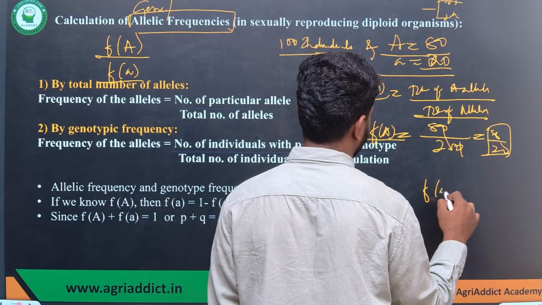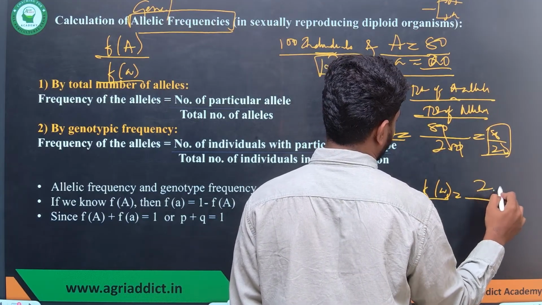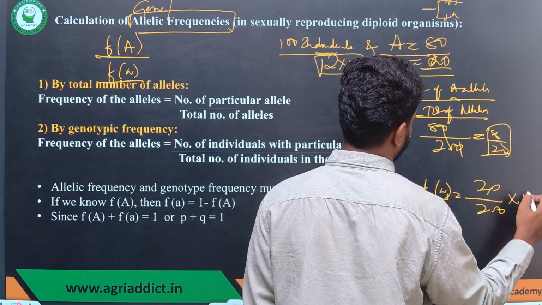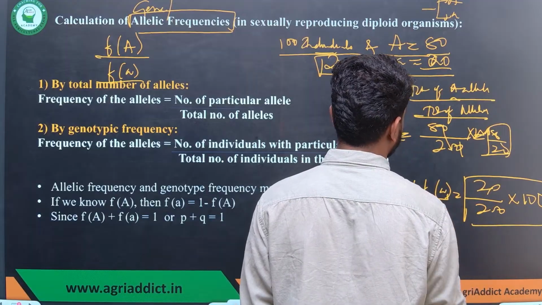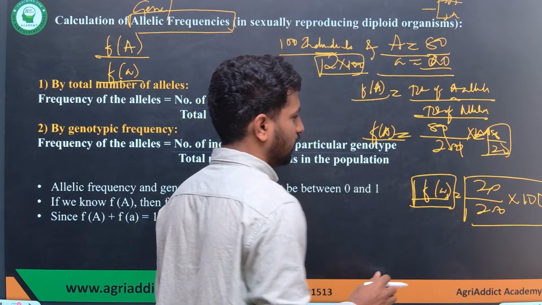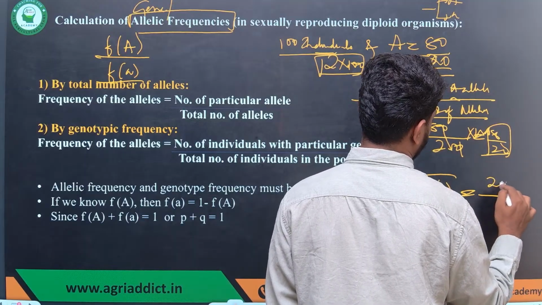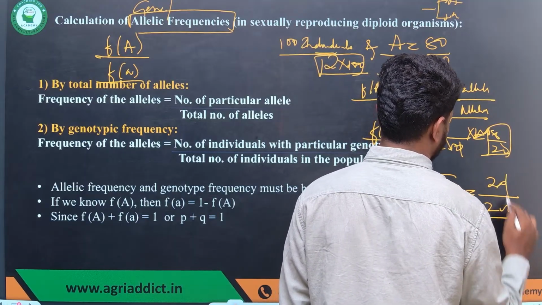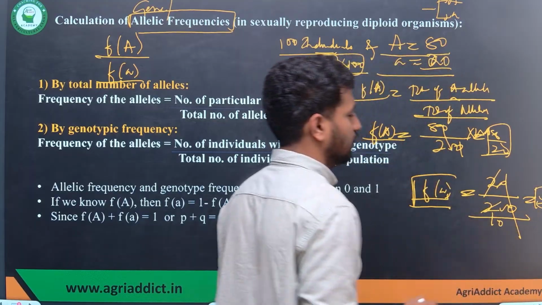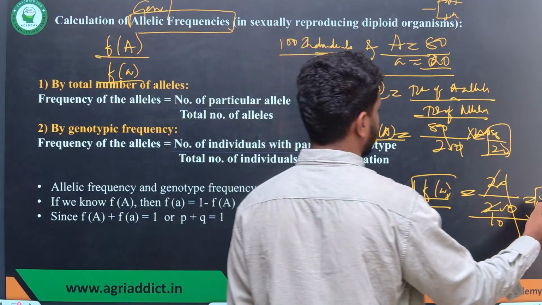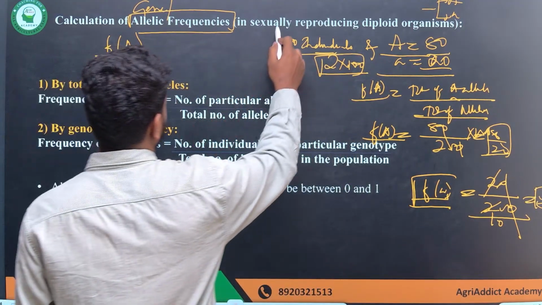Similarly, how to calculate the frequency of small a? It is the number of small a alleles, which will be 20, divided by the total number of alleles, into 100. That will give you the frequency of small a. Or it is just 20 by 200, okay. It is 1 by 10, or 0.1, that's it. So this is the frequency, and if you want this frequency in percentage, you can multiply it with 100. That's it. So that is how you can calculate the allelic frequency.